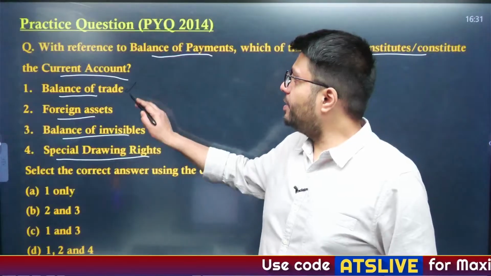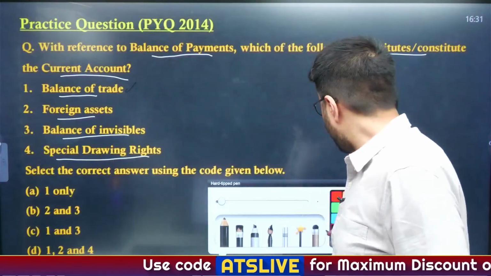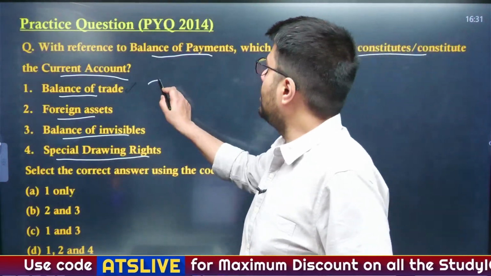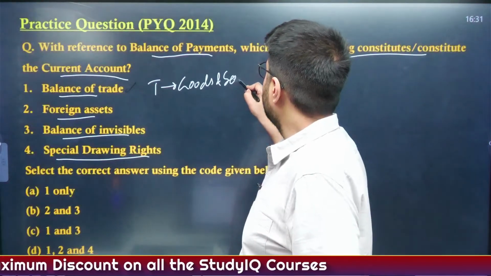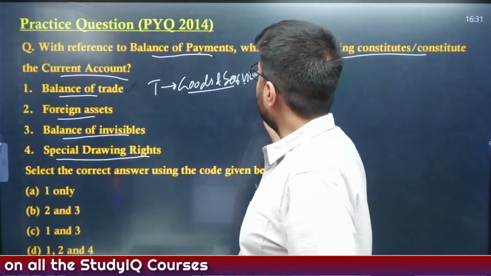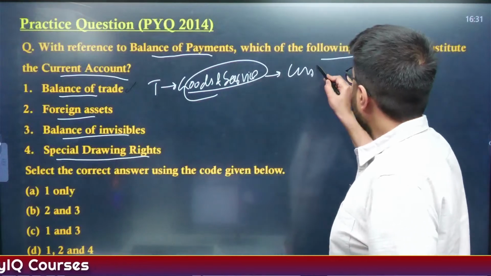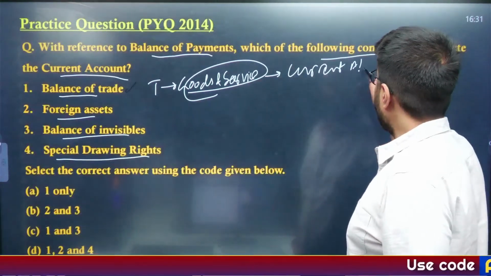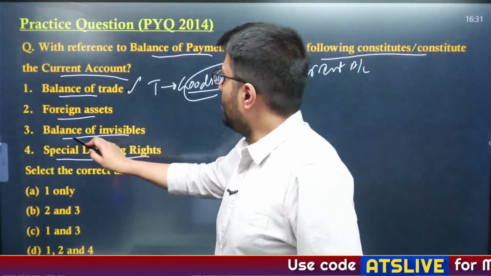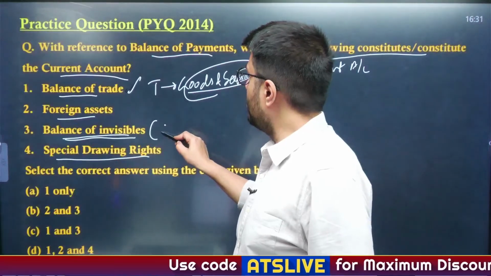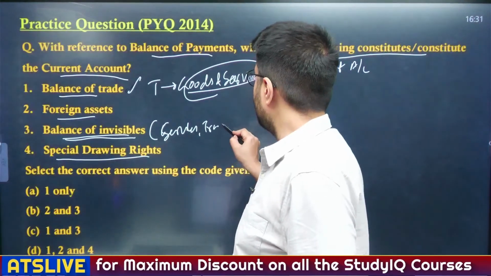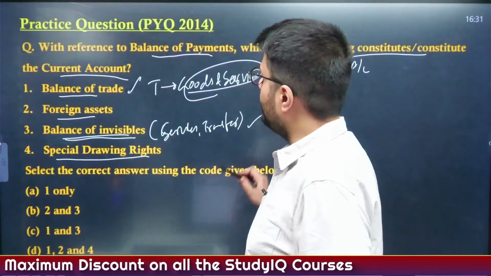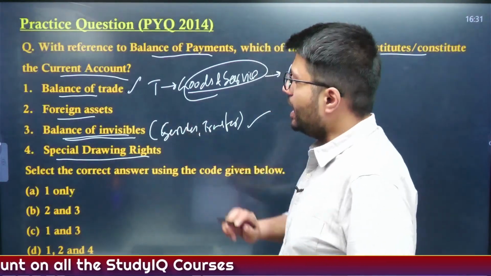Well, balance of trade, I told you, includes trade in goods and services. So trade in goods and services is part of the current account, right? So the first one is correct. Balance of invisibles, I told you, is trade in services and transfer payments, so it is also part of the current account.